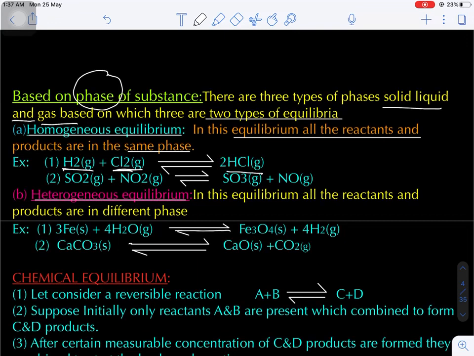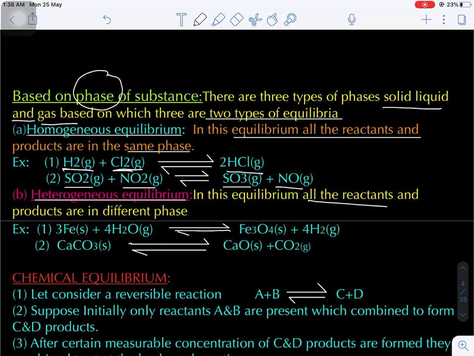Do you know gases will always form a homogeneous mixture? Let's suppose SO2 gas and NO2 gas combine to give SO3 gas and NO gas. Are you getting my point? Okay. Now come to heterogeneous.